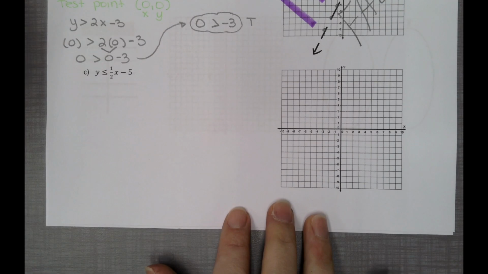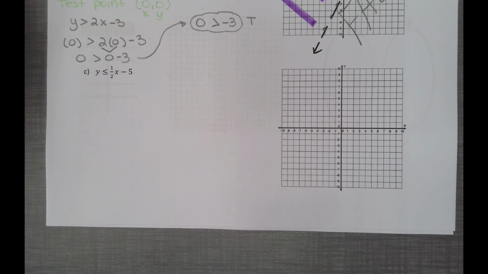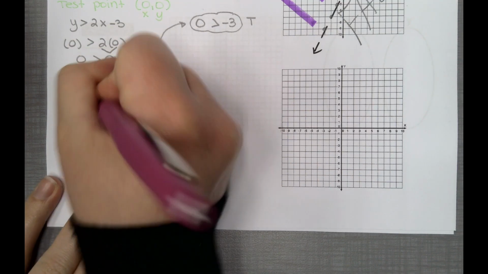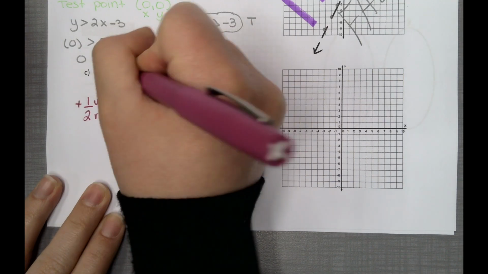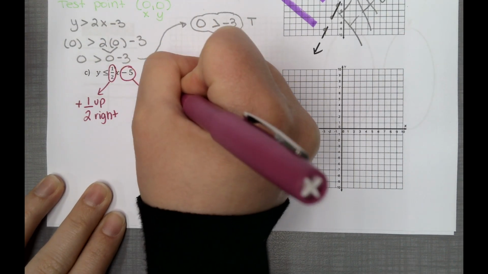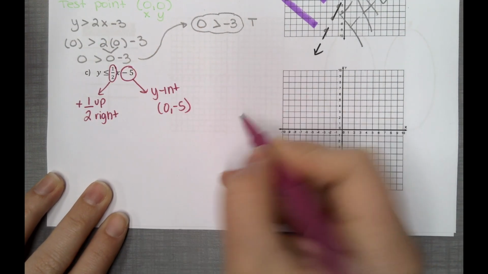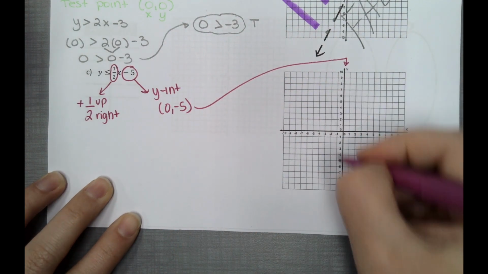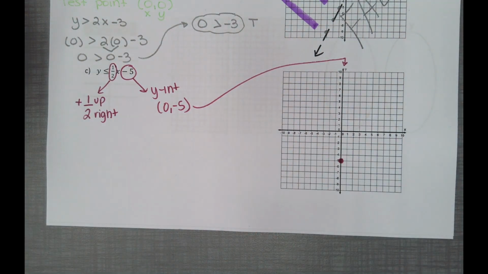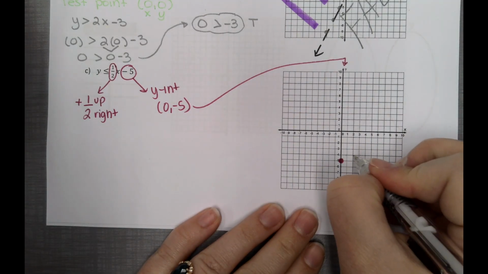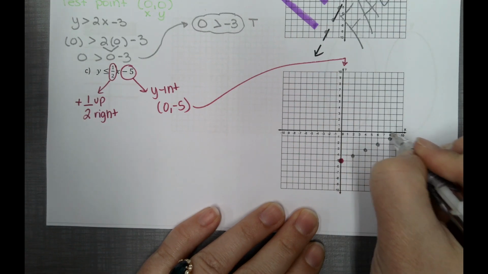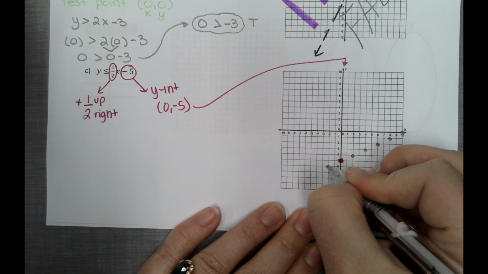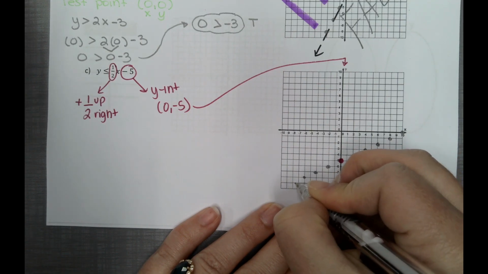Okay, doing this one more time for C. Here's your slope. Remember, it's positive. So that means up and to the right. And your y-intercept is 0, comma, negative 5, which means we're going to start on the y-axis at all the way negative 5. For our slope, we are going up 1, 2 to the right, 1, 1, 2, 1, 1, 2. Okay, and then we're going to follow that same pattern to the other side.